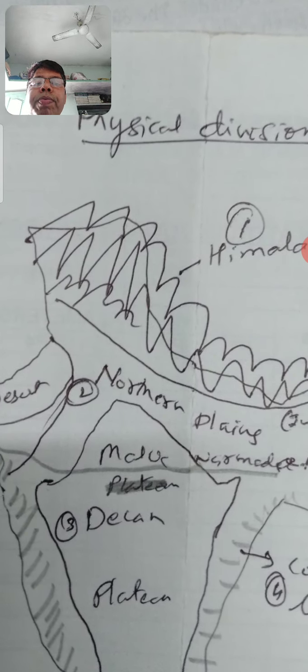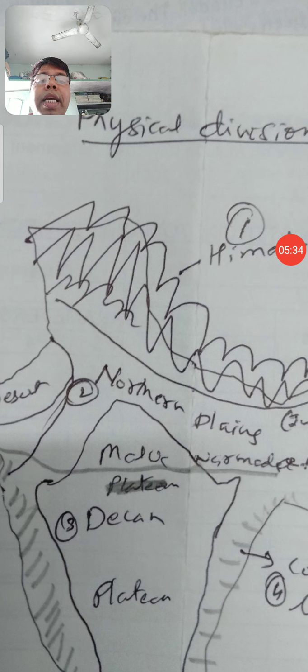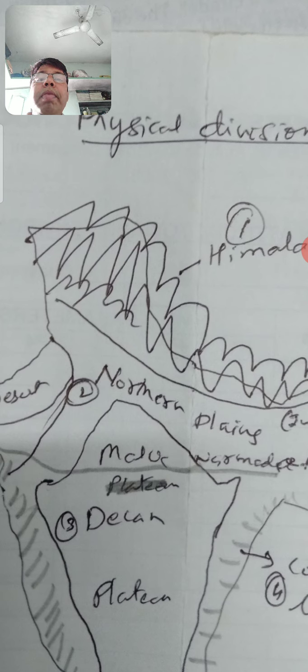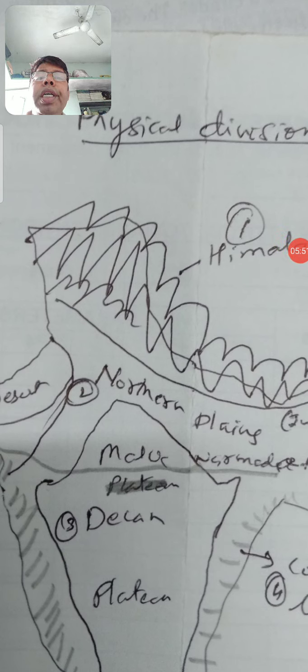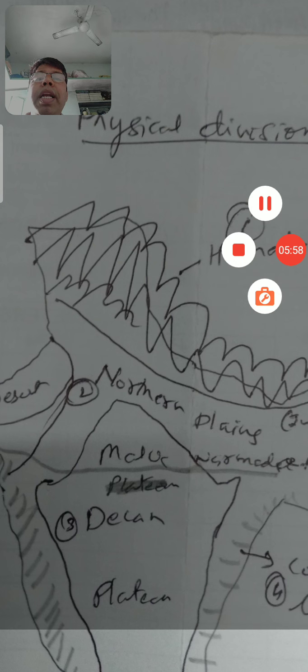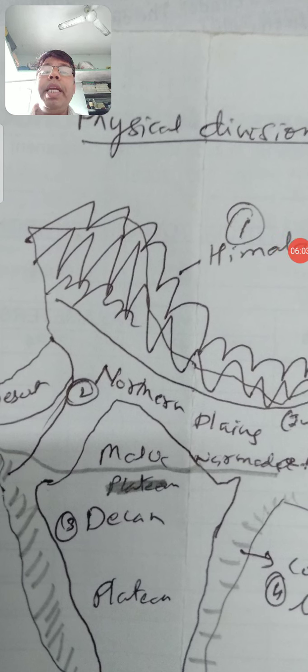We are having the Himalayas in the north. There we are able to see the biggest mountains, the biggest peaks in the world, like Mount Everest. Mount Everest is the biggest peak in the world. Then, which is the biggest peak of India? Anybody knows? K2 or Mount Godwin Austen is the highest peak of India. This Mount Everest is located in which country? Nepal.